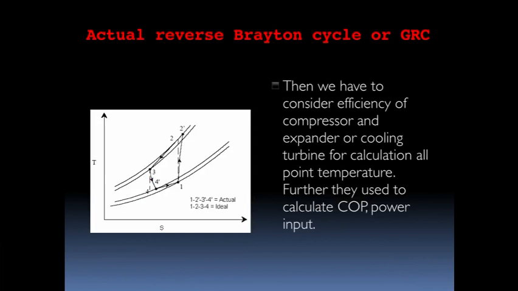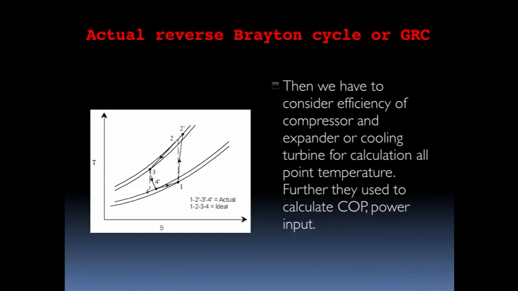So if we consider the actual processes, then we have to consider the efficiency of the compressor and expander, or cooling turbine. Here the expander is also called the cooling turbine, for the calculation of all point temperatures. Further, they are used to calculate the COP and power input.